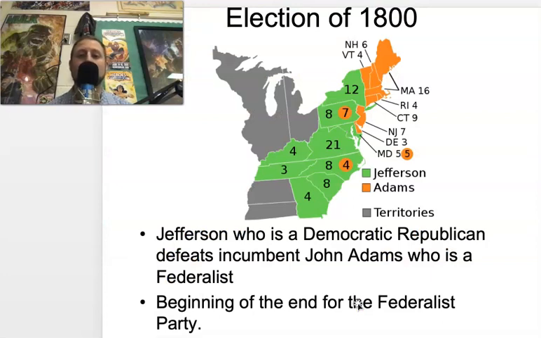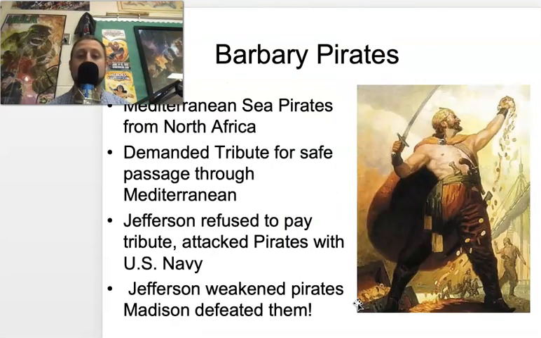The election of 1800 is one of the first of three things that will signal the end of the Federalist Party. Jefferson beats John Adams, and we have our first non-Federalist president. We have a Democratic Republican who takes over power in 1800.